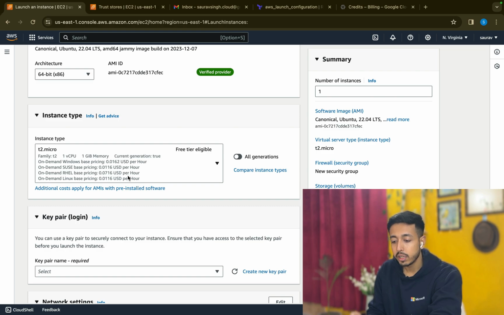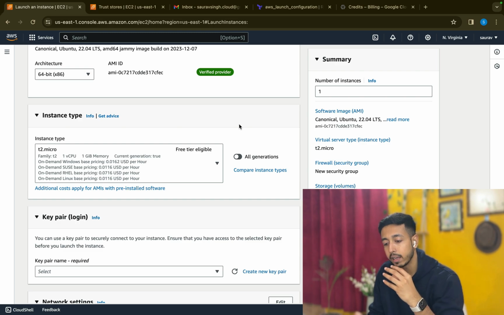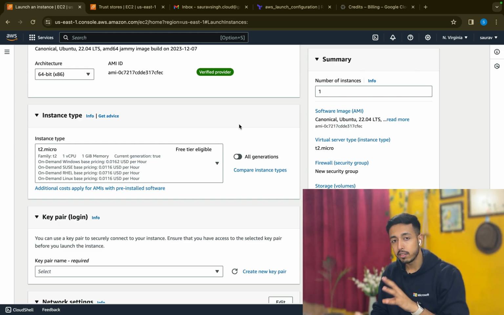Then coming to the instance type. So what exactly is an instance type? Whenever you buy a laptop, you see whether it should be an i3, an i5 or an i7 processor. This is the processor, or you can say the motherboard, of the computer that you are creating or the virtual machine that you are buying.